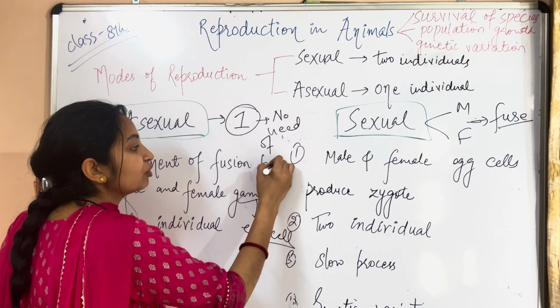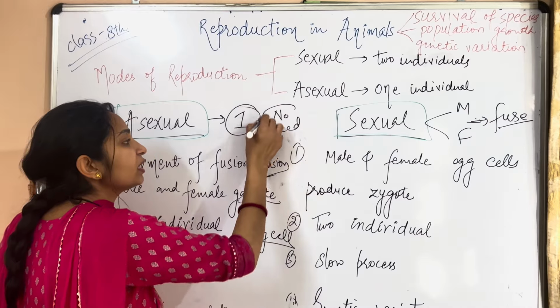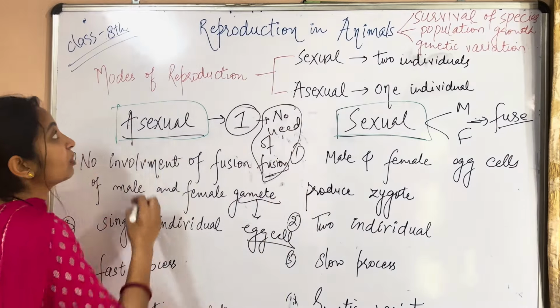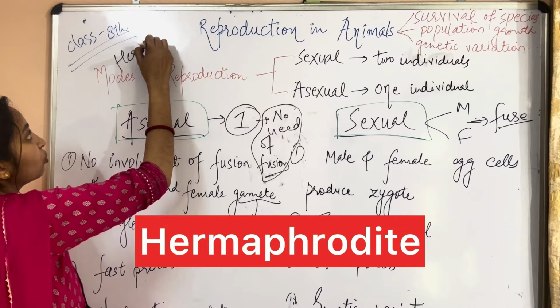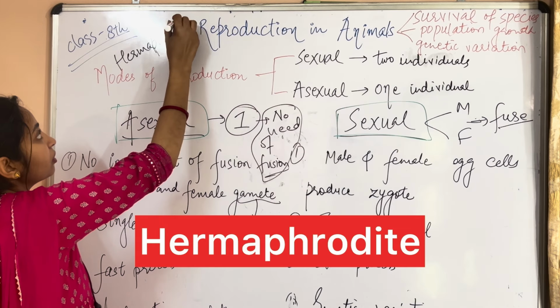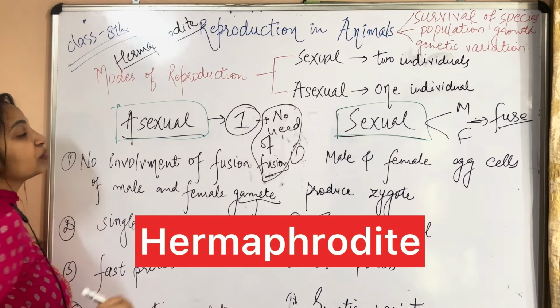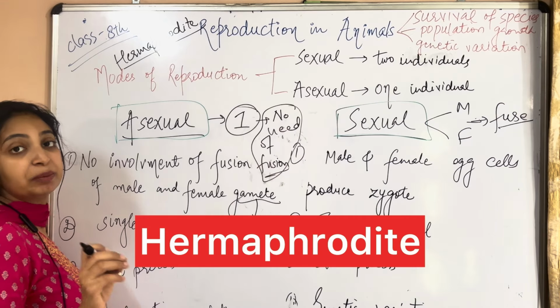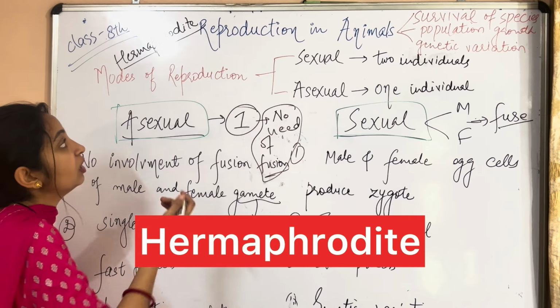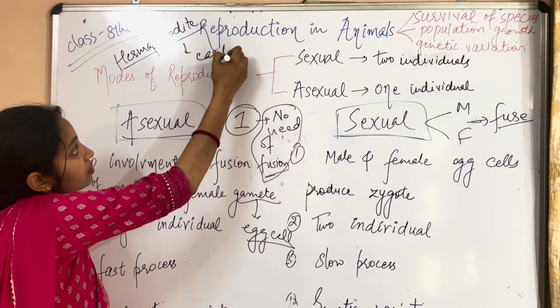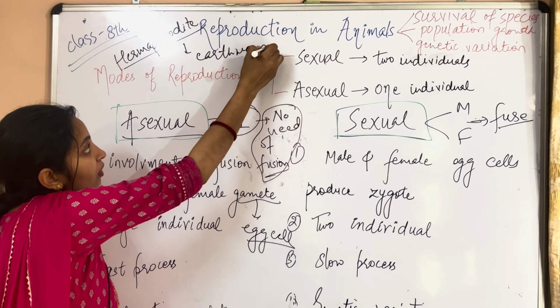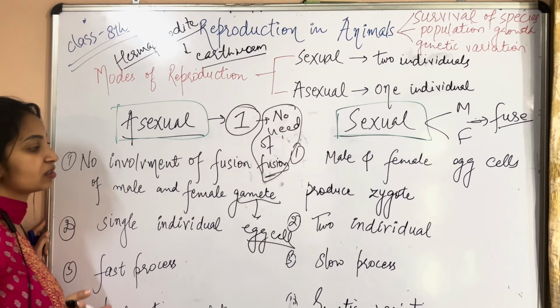One another category is also there, that is known as hermaphrodite, if you have heard about this. These are those animals or those organisms which are having male as well as female gamete. Example, you can take it as earthworm. Okay, but no need to do it as such more.